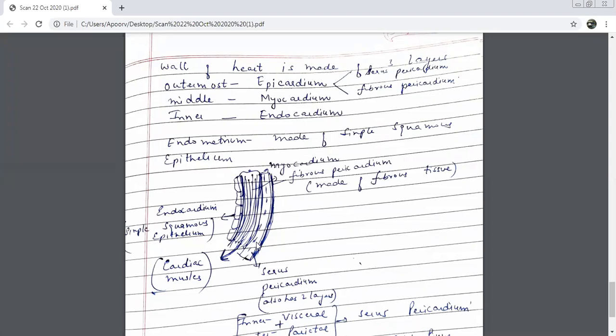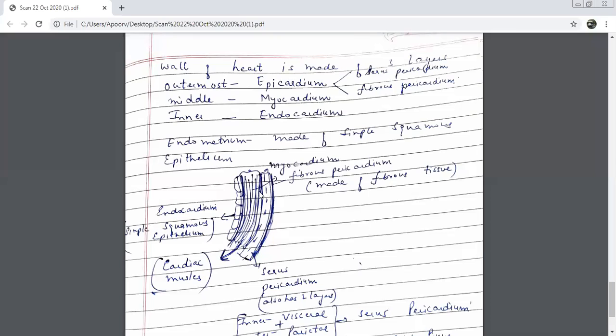So my outer part is done now. Epicardium is removed. Can you see this middle one? This is your myocardium. I'll remove the myocardium also. Then I'll reach this. See this one, the inner one. This is your endocardium. This is made up of single squamous epithelium. Very delicate, just one membrane. It is made up of single squamous epithelium.